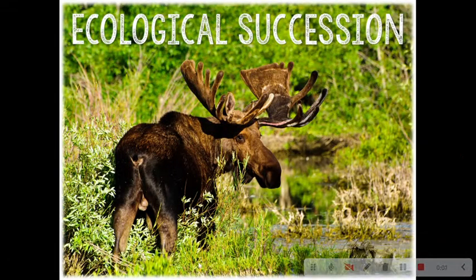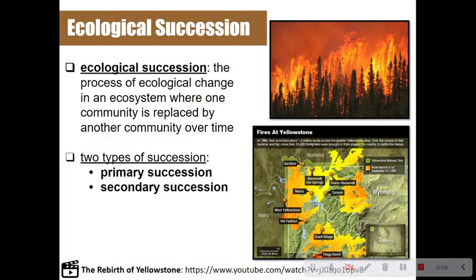All right, guys. Today we are going to be talking about ecological succession. Ecological succession is the process of ecological change in an ecosystem where one community is replaced by another community over time. There are two types of succession that we see: primary succession and secondary succession.